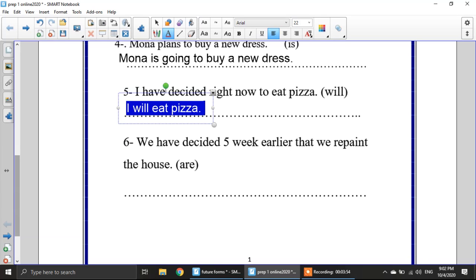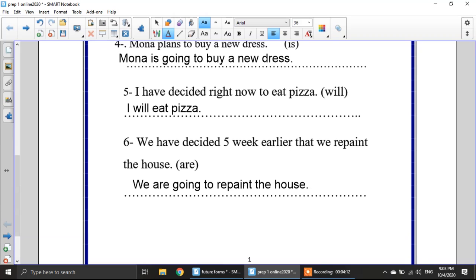Number 6, we have decided 5 weeks earlier that we repaint the house. We decided 5 weeks earlier. That means it's a quick decision? Of course not. So we decided a long time ago, so we have a plan. This will be going to. So middle one, this one will be, we are going to repaint the house.